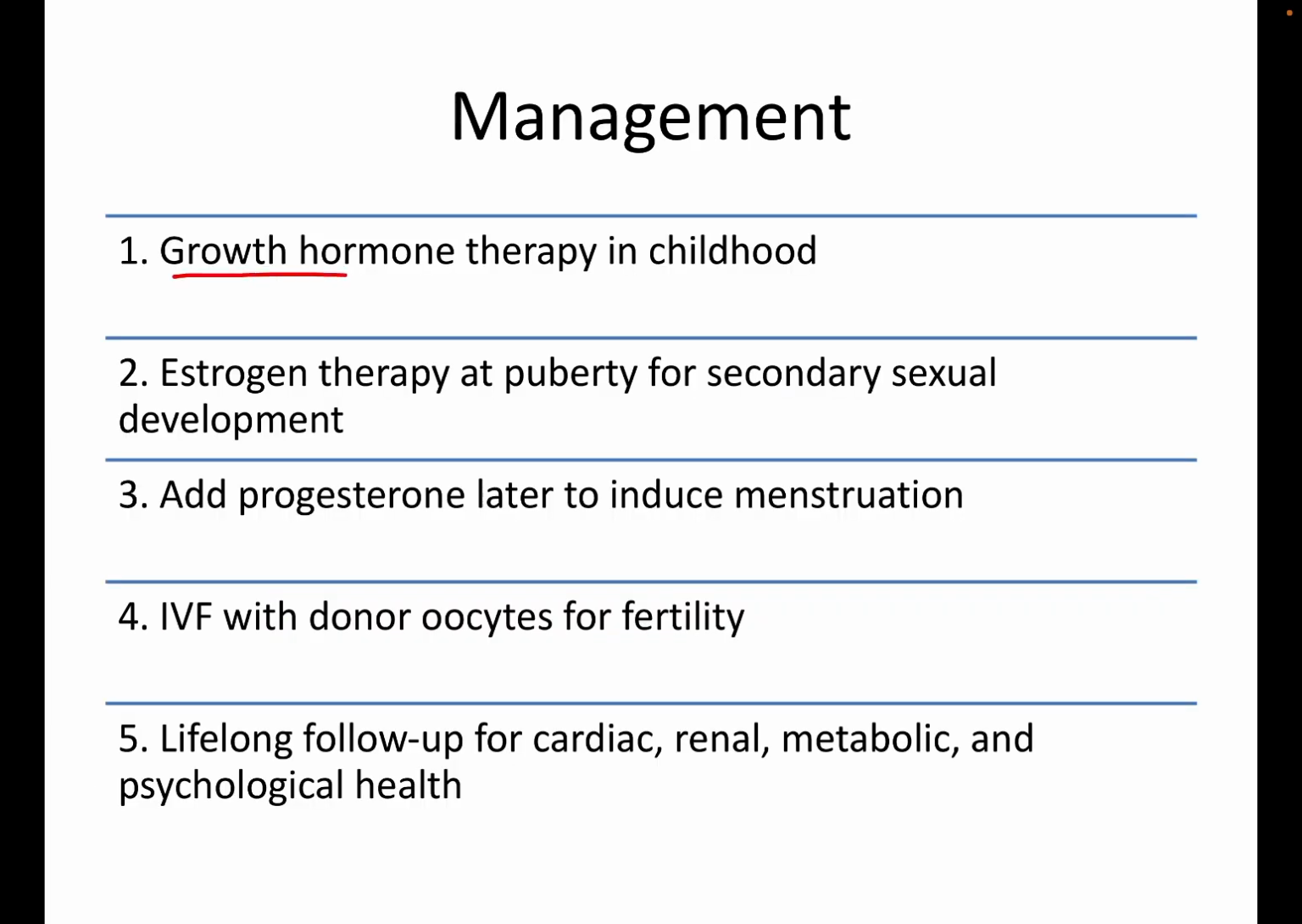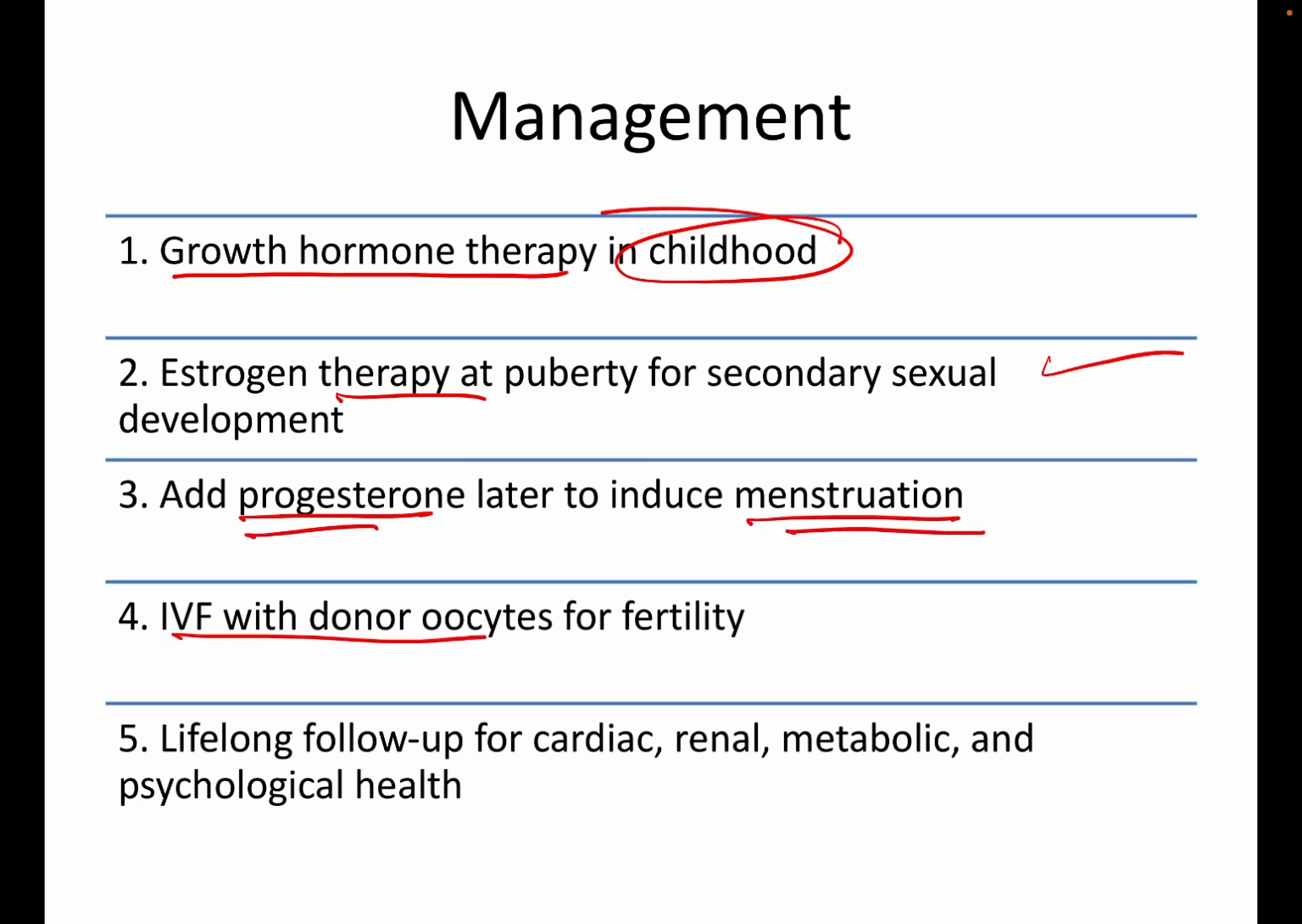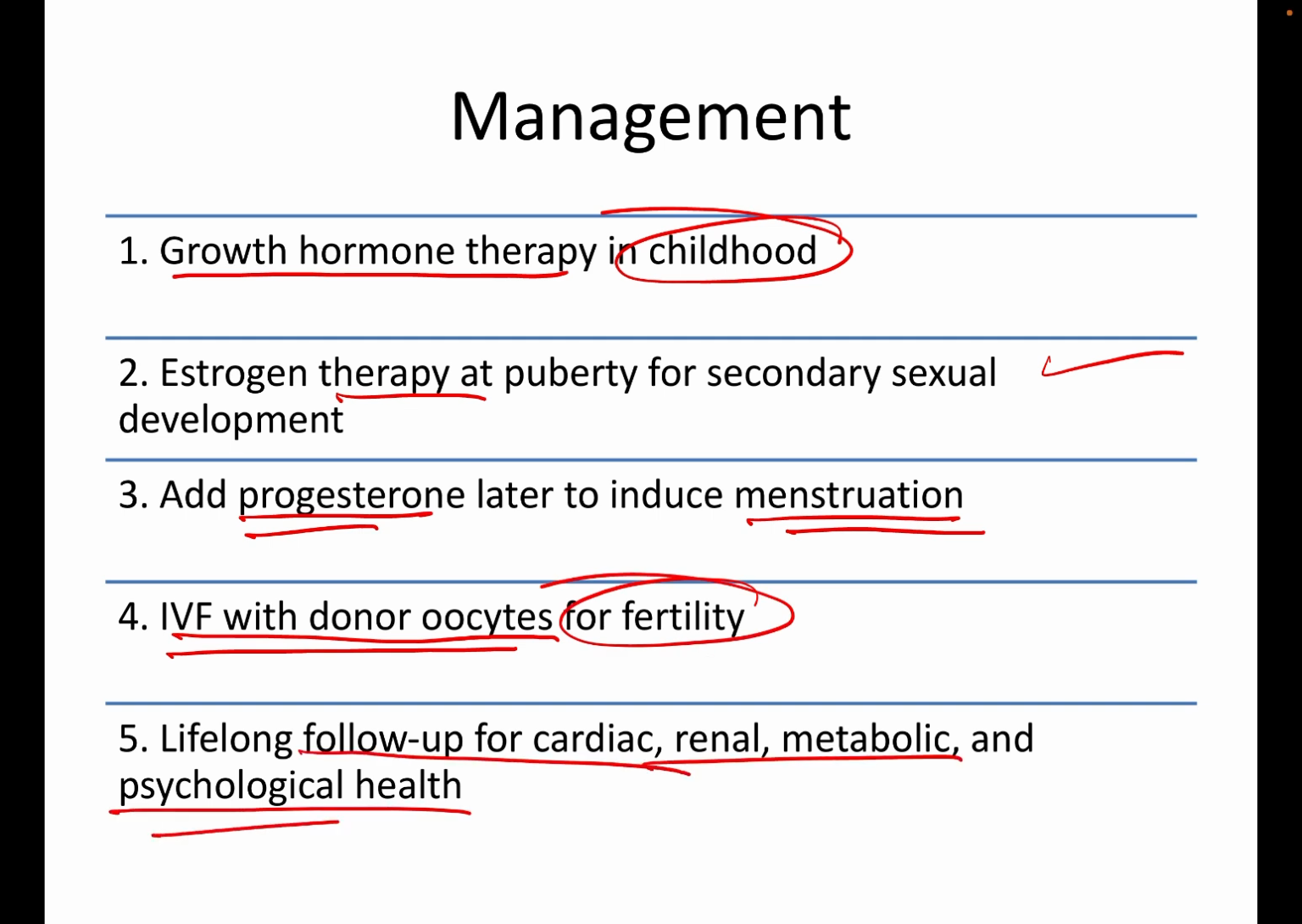Coming to the management: growth hormone therapy in early childhood, estrogen therapy at puberty for secondary sexual characteristics, adding progesterone later to induce menstruation, IVF with donor oocytes for fertility, and lifelong follow-up for cardiac, renal, metabolic, and psychological health.